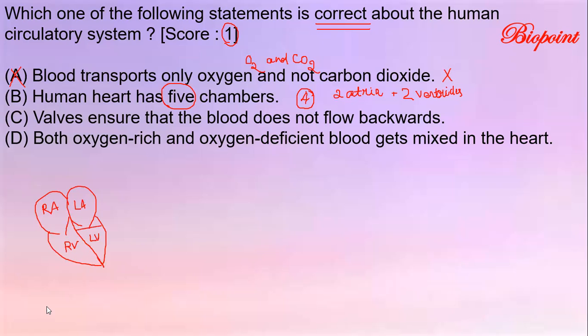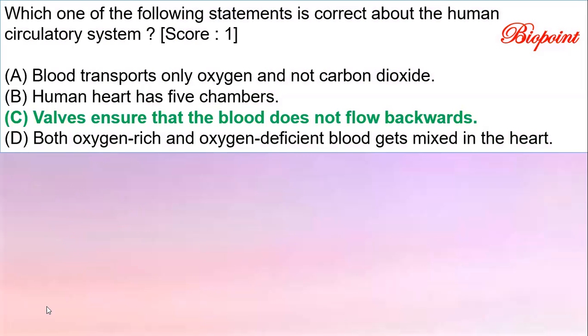They are separated in between by a septum. So oxygen rich blood and oxygen deficient blood will never get mixed in the heart, because they are separated by an atrioventricular septum. So the correct answer for this question is option number C.